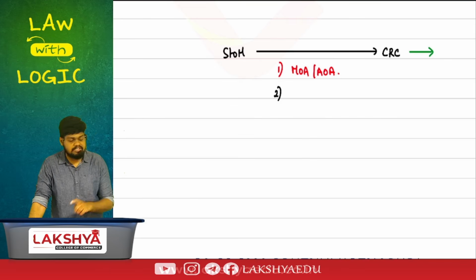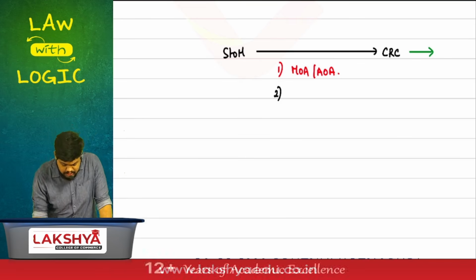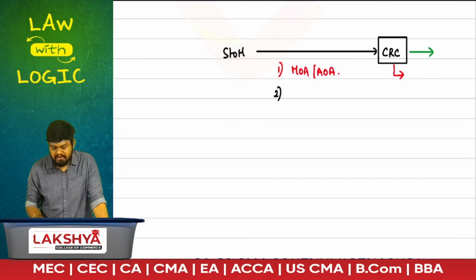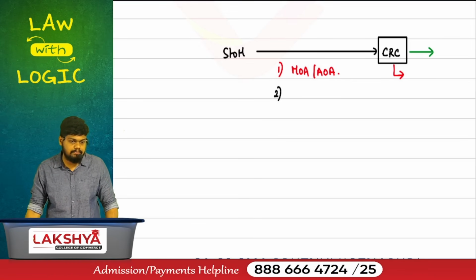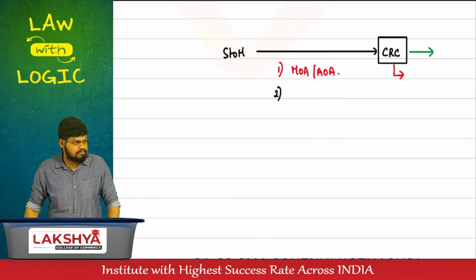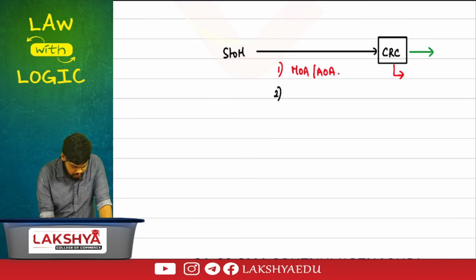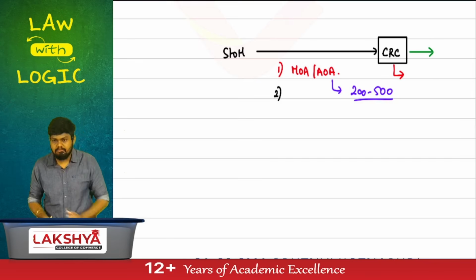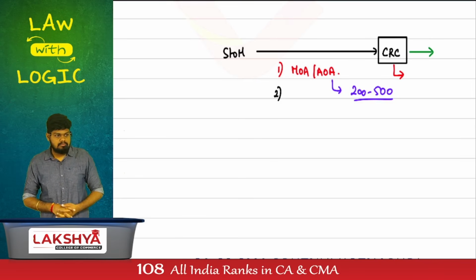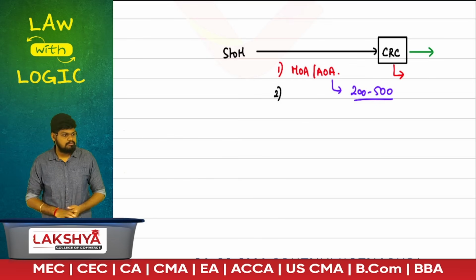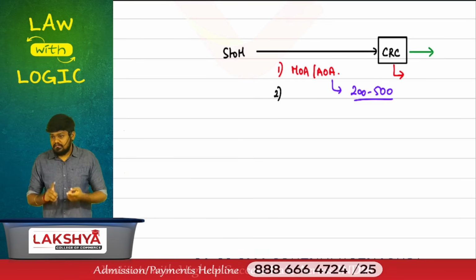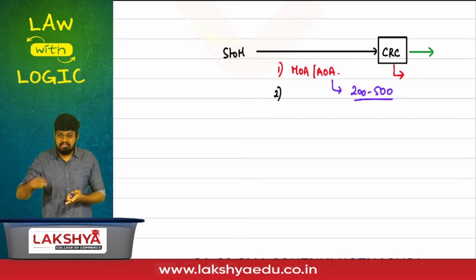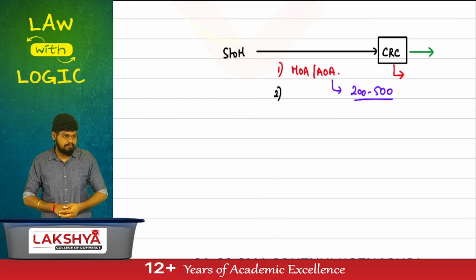Drafted by the subscribers to the memorandum. Is the company incorporated yet? Not incorporated. These documents will be verified by the CRC. But if the documents have not been correctly verified, there's a chance that they'll incorporate a wrongful company. Whose responsibility is that? The CRC's. Now imagine you as the CRC. The MOA and AOA documents will be somewhere around 200 to 500 pages depending upon the company. Subscribers came to you, threw the book on you: go read it. Now you have to read the entire memorandum and articles, compare with the Companies Act, and check whether everything is in line, then incorporate the company. It'll take time.